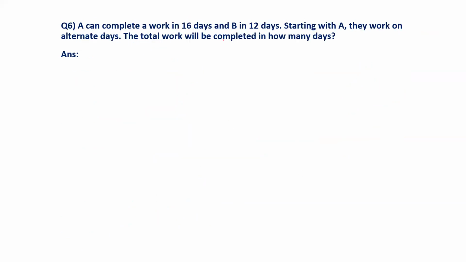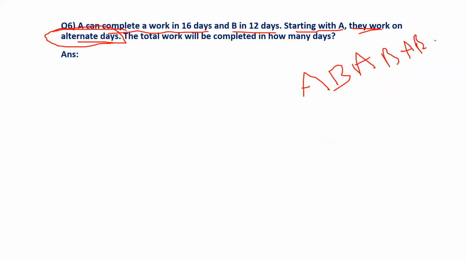Now observe this one. A can complete the work in 16 days, B in 12 days. Starting with A, they work on alternate days. It is a very important problem because they are not working on the same day. They are working alternately. For example, if A worked today, B will work tomorrow, and the next day A will work, and the next day B, and then A, B. Like this pattern continues. And they are asking how many days will it take to complete the work.